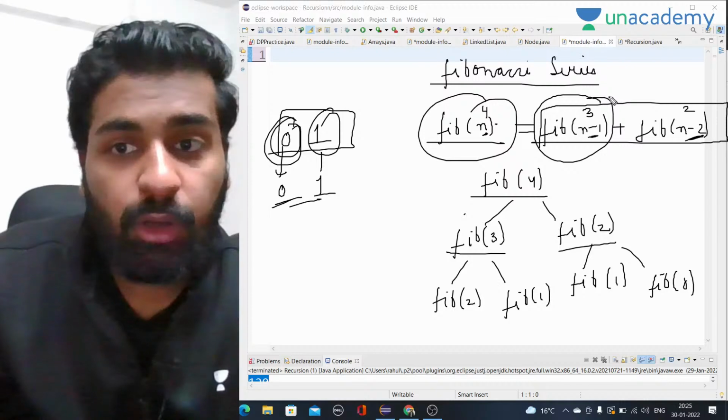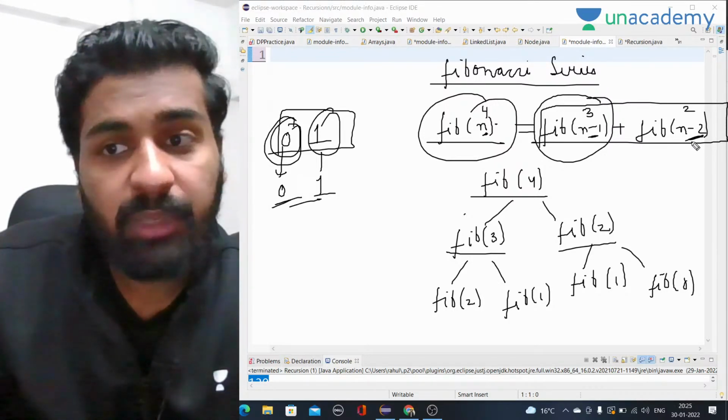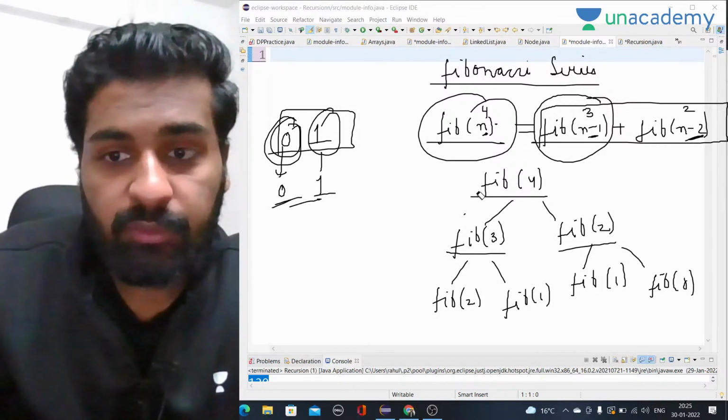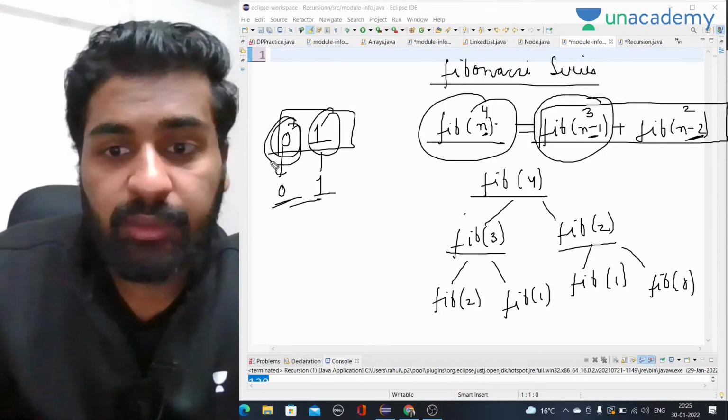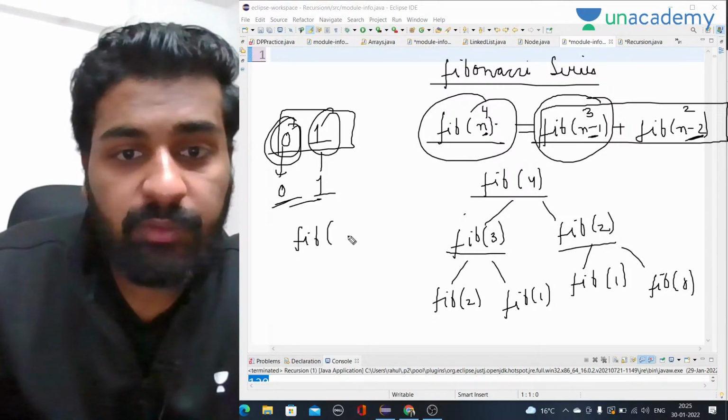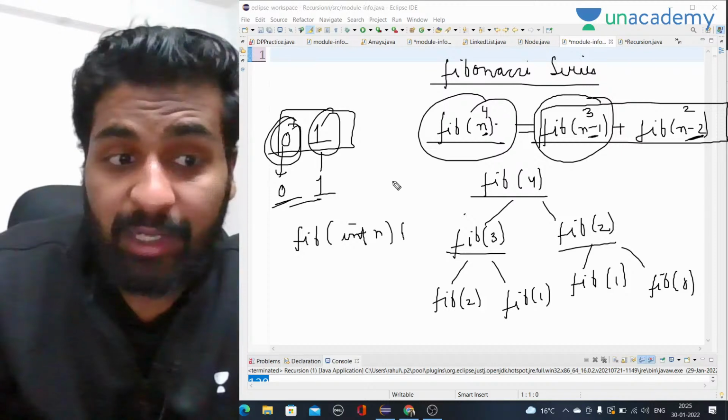So thinking of this, we came to the recurrence relation that fib of n will be fib of n minus 1 plus fib of n minus 2, right? So now if we want to write the code for this, how will we write it? If we want to write recursive code, it will be fib of int n.